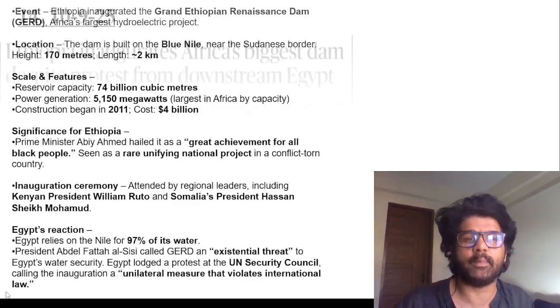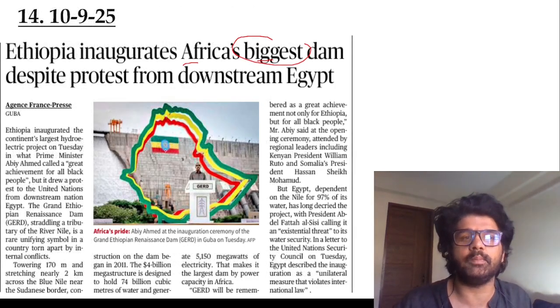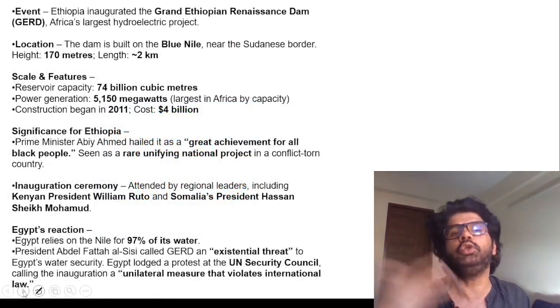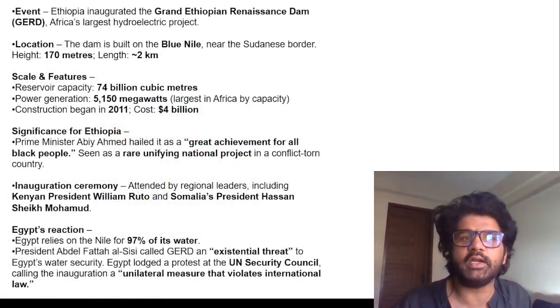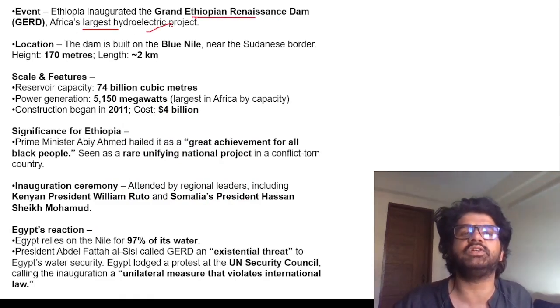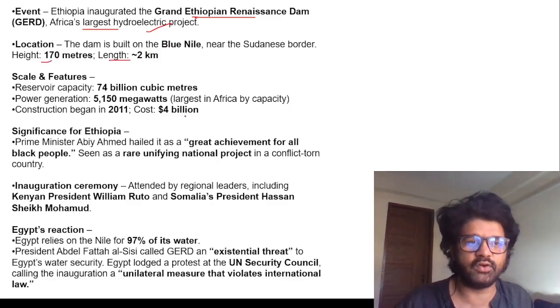But then what happens? Let's say there are some countries which come to the inauguration of this particular dam. These countries are siding with Ethiopia and they are against Egypt. So these are the things you can deduce from these kinds of events. Ethiopia inaugurated GERD, the Grand Ethiopian Renaissance Dam, Africa's largest hydroelectric project. What is the length? What is the height? You can read these things in your free time.